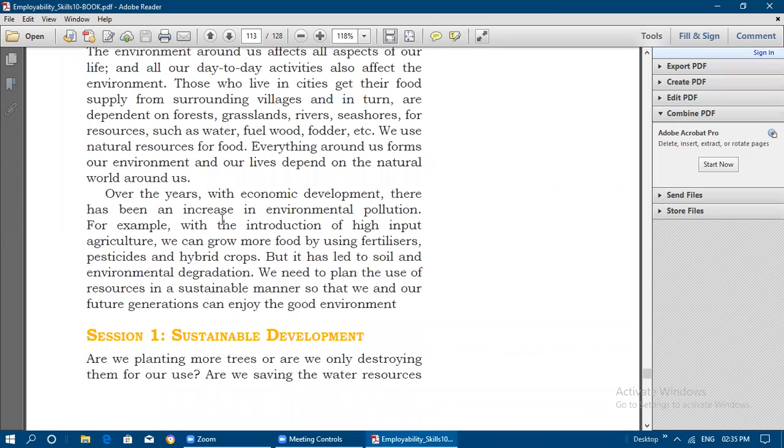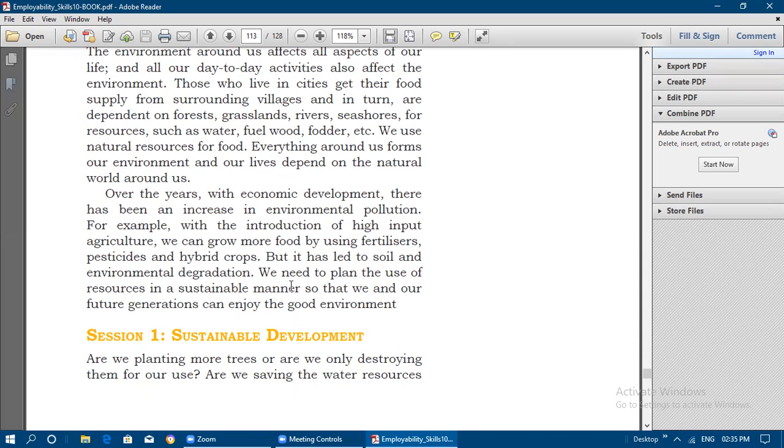But we get more food items with poor environmental conditions. It has led to soil and environmental degradation.